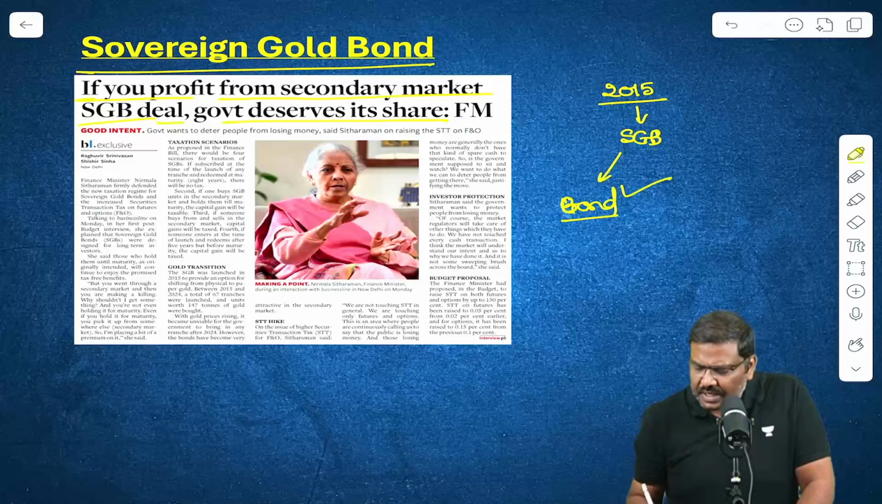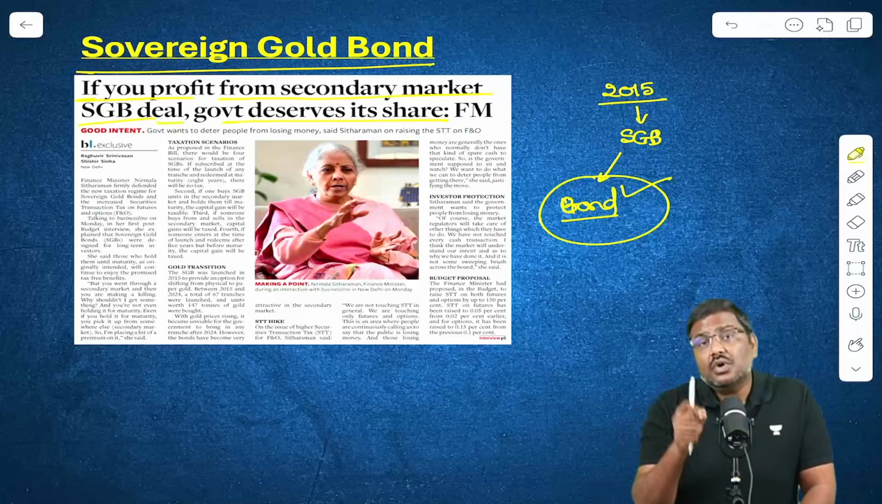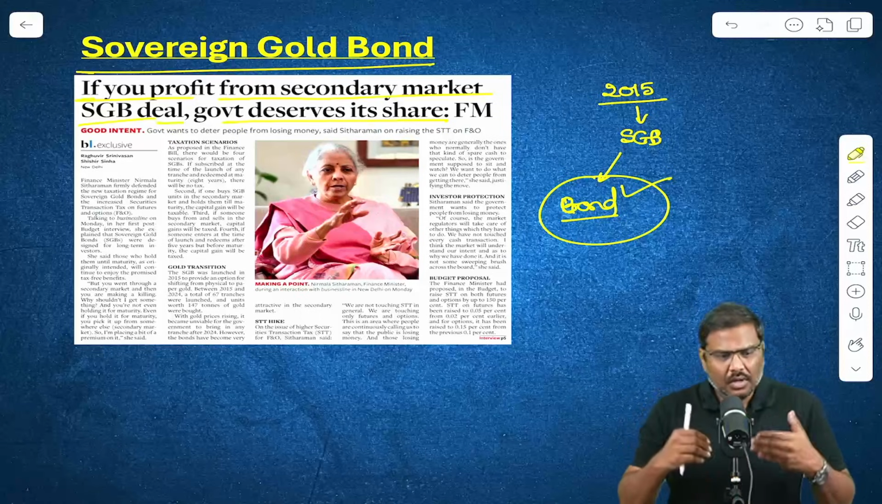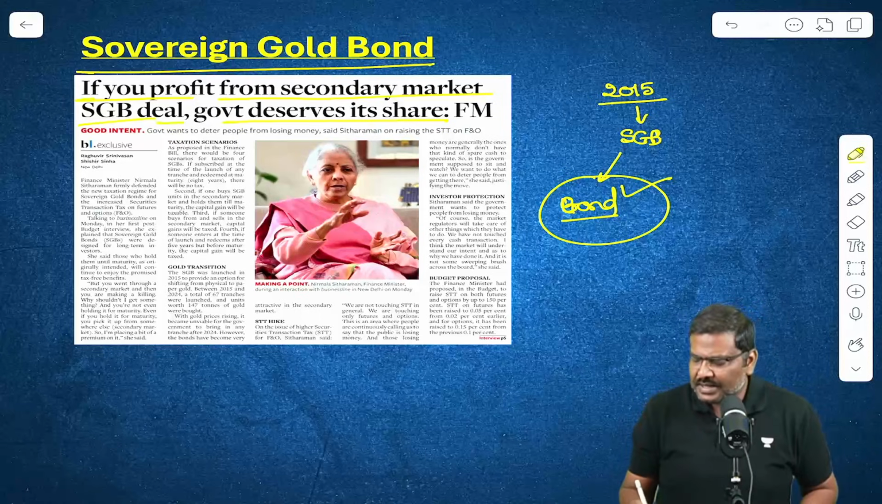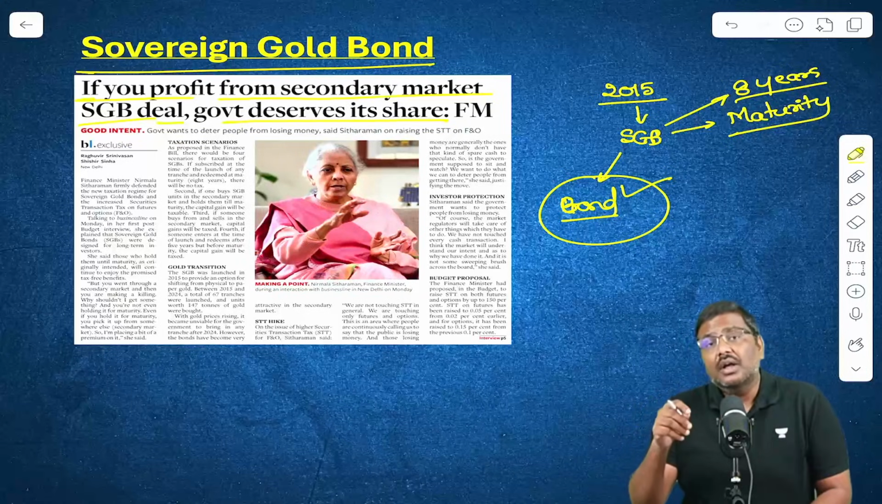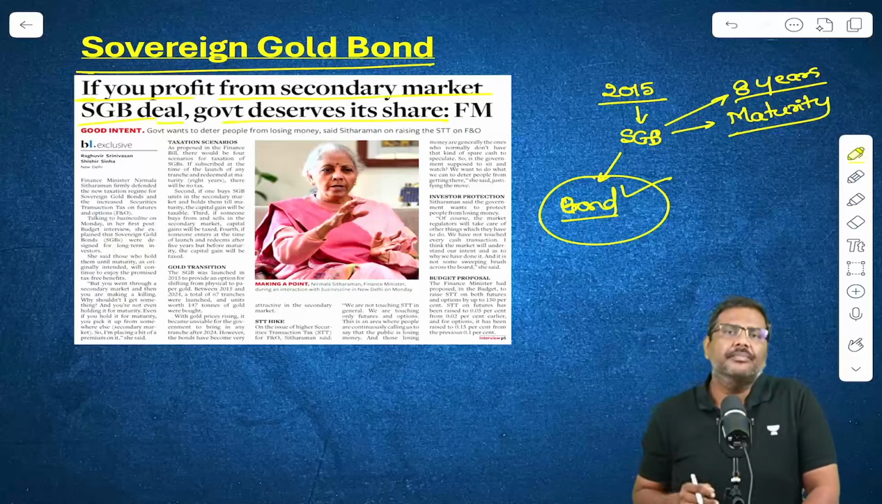Same logic was introduced in the form of sovereign gold bond. And what are the features of the sovereign gold bond? One, this is a bond. Essentially means there is a maturity period for this. And the government basically said the bonds will have a maturity period of 8 years.